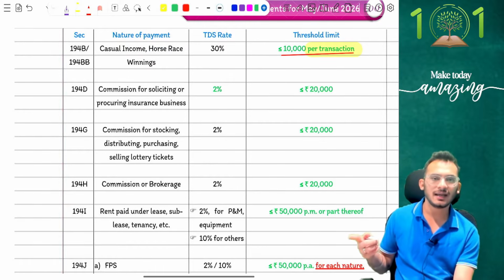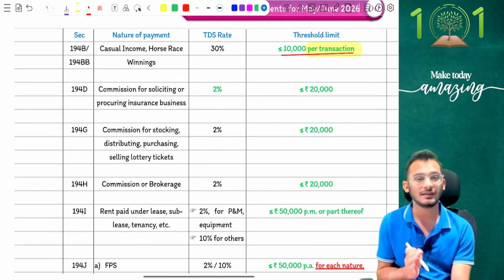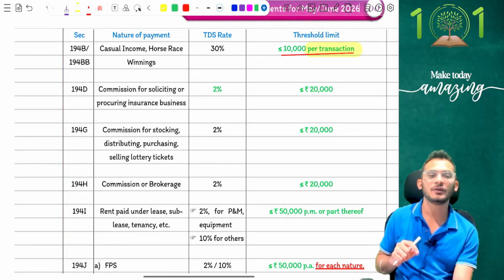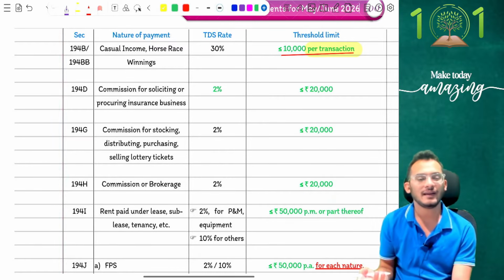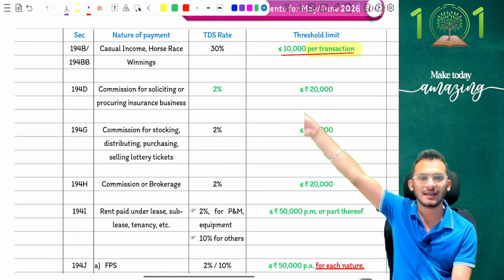Yes, this is actually kind of better, people. We always used to think that it is 10,000 per transaction, but it was not. It was unfortunately 10,000 per annum. This probably comes and clarifies that if a person is going to earn incomes from different parties, then in that case, they should not be taxing it accordingly. Yes, so that is what the rule is. Any doubts on this rule?